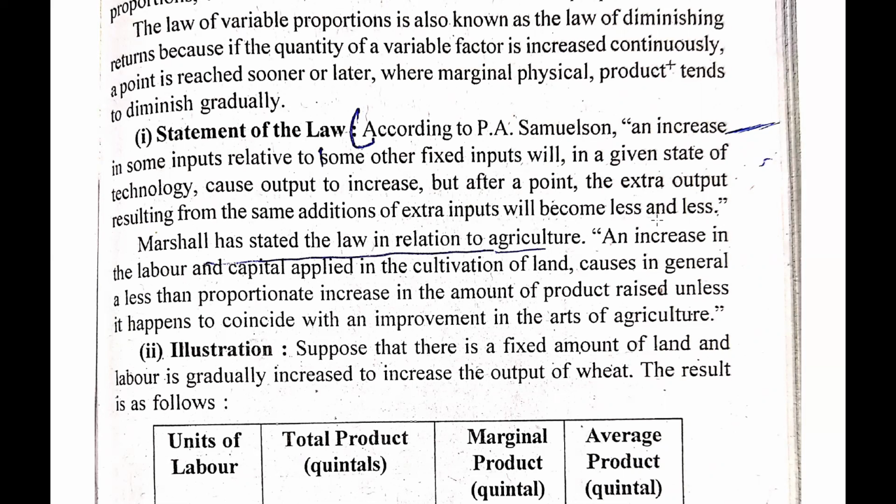For example, in my factory, 20 employees are working. If I want to increase my production, I will hire more employees.